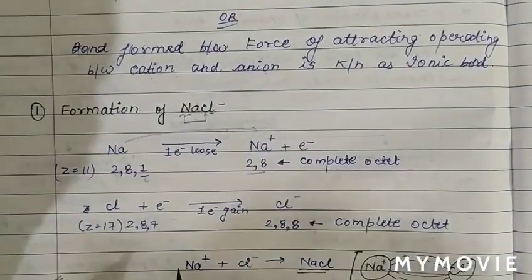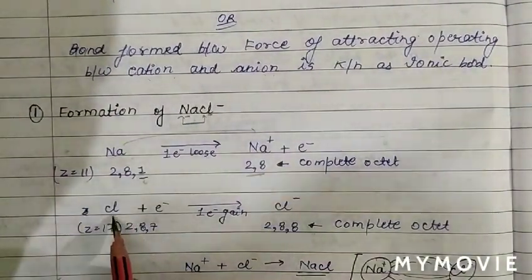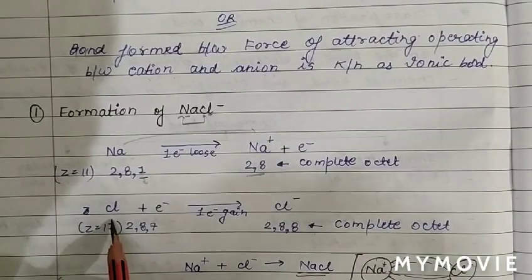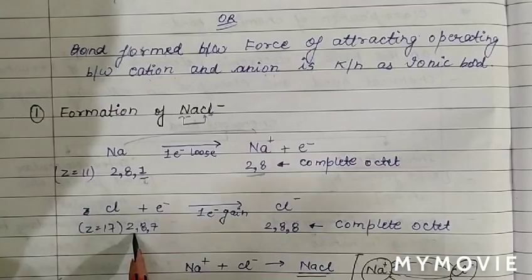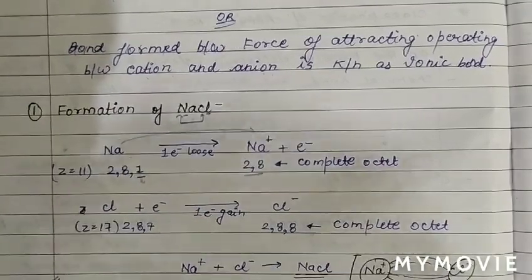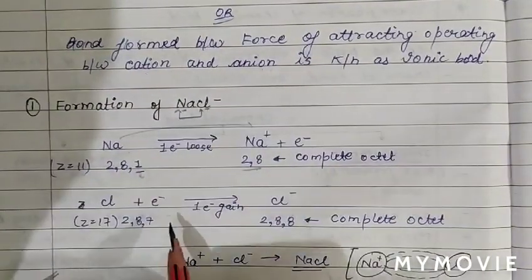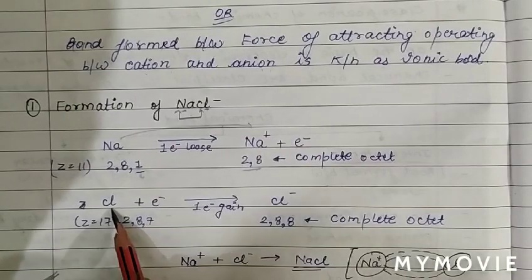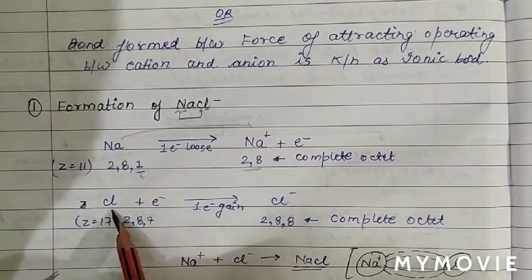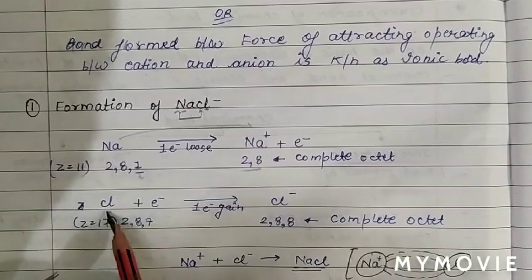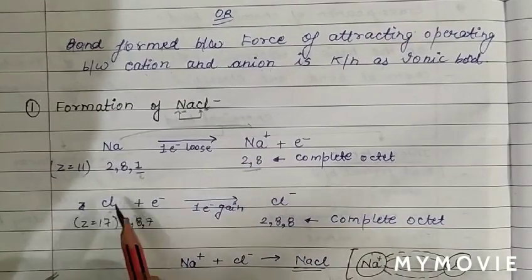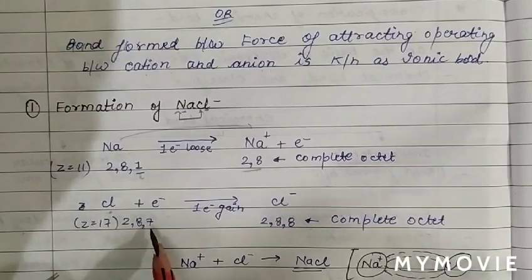Similarly in the case of chlorine, a non-metal with atomic number 17, the configuration is 2,8,7. Chlorine also tries to attain a noble gas configuration, an inert configuration. In order to attain the electronic configuration of an inert gas, it has to gain one electron.